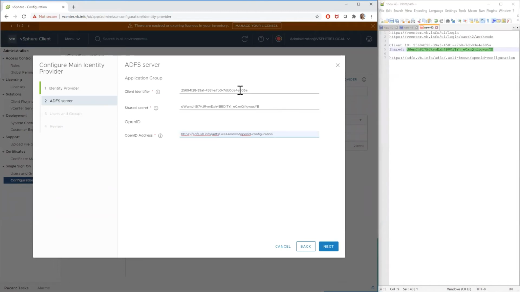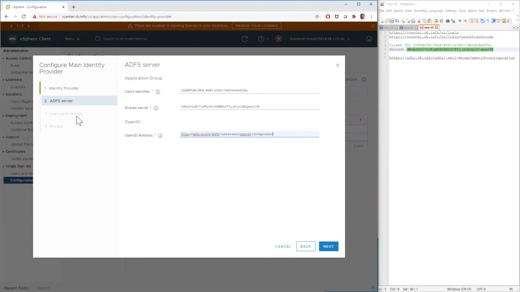So at this point now, we've given vCenter a bunch of information by way of this OpenID config. It's an XML file that'll go grab, and it describes the ADFS service. We have this client identifier and this shared secret that ADFS will use to say, yes, you are authorized to be doing this kind of stuff.